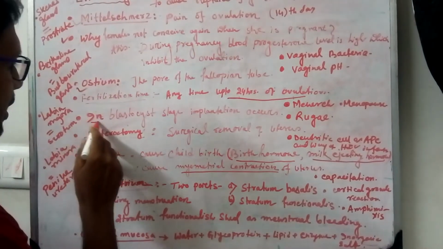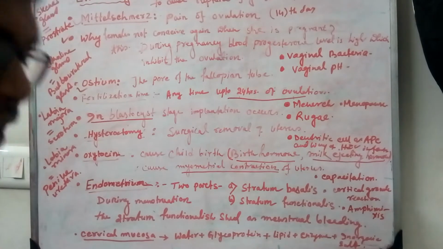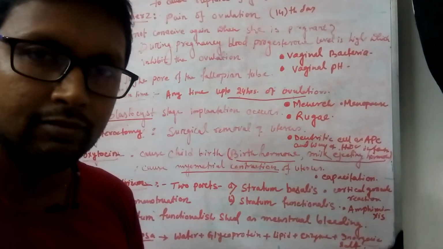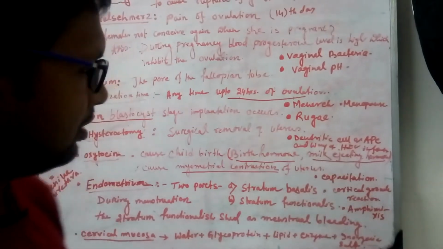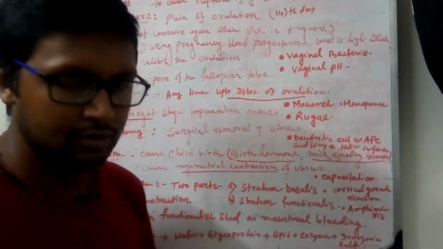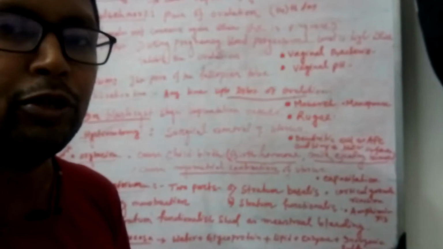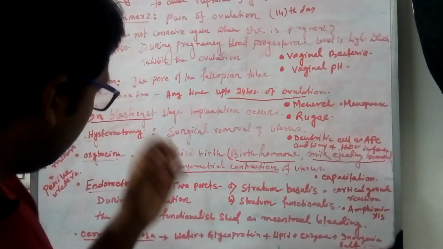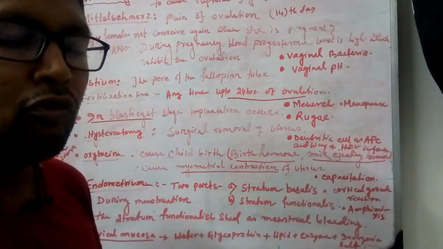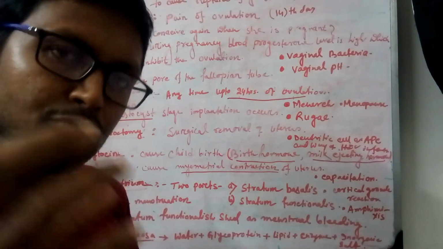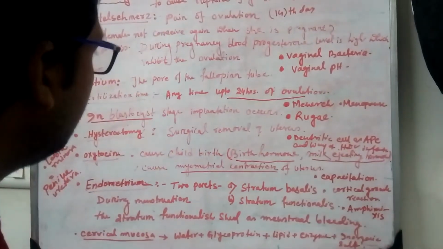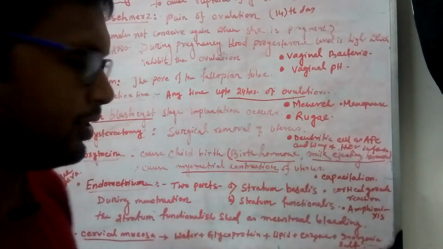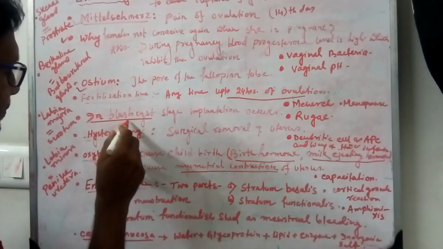What is actually the stage of implantation? The blastocyst stage of the embryo is the stage when the blastocyst gets implanted into the inner wall of the uterus, that is, the endometrium. So blastocyst is the stage.